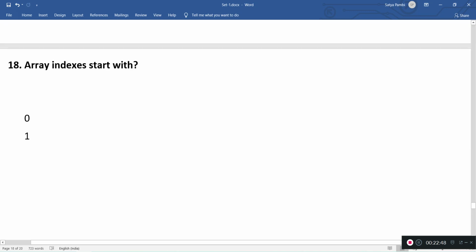Array index starts with. In Java, what is the default array index? It starts with 0. Let's say an array of size 10, what is the first element index? The first element index is 0 and it continues until 9, so 0 to 9 for an array of size 10.